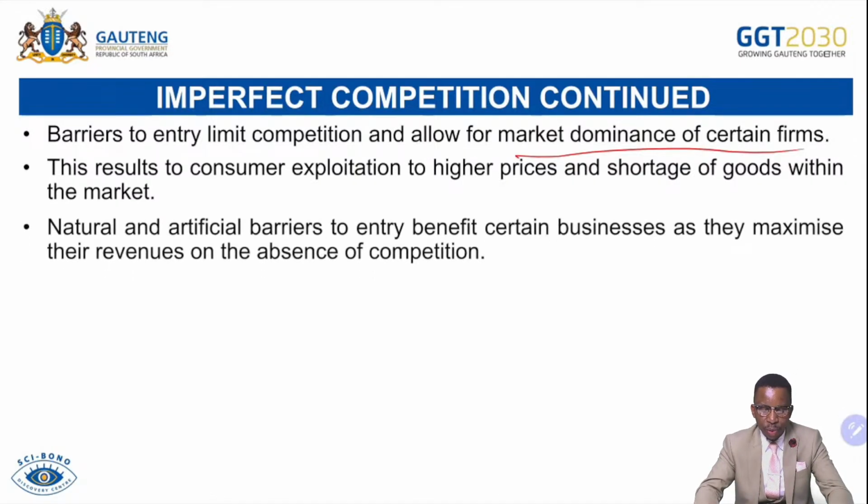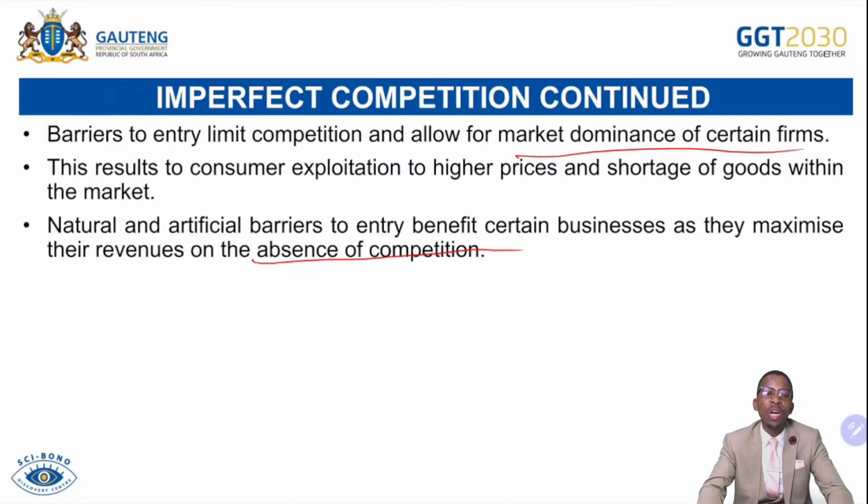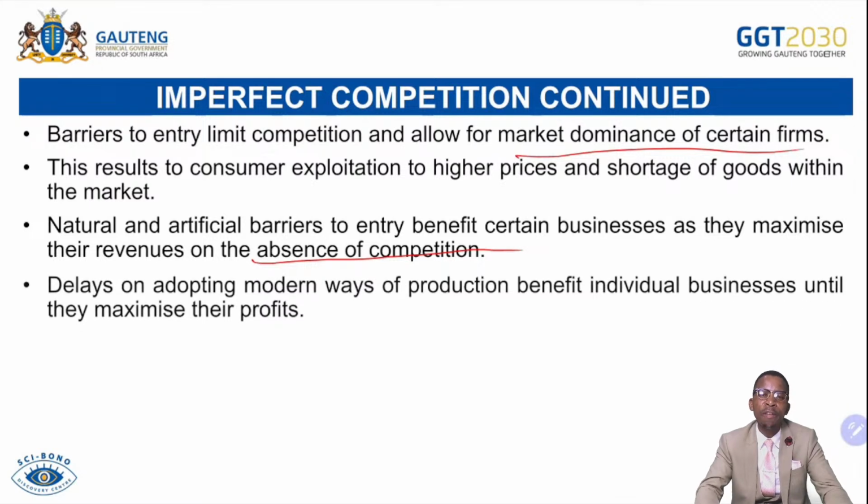Natural and artificial barriers to entry benefit certain businesses as they maximize their revenues in the absence of competition. Remember, once there are barriers to entry, smaller firms cannot afford to enter the market. So if they are unable to enter the market because of natural barriers to entry or because of artificial barriers to entry, then existing firms will be enjoying market dominance and also exploiting consumers. So they will be making a high level of profit at the expense of less competition.